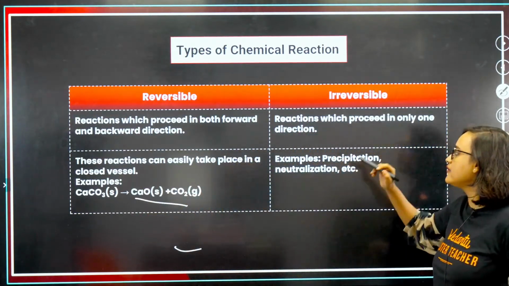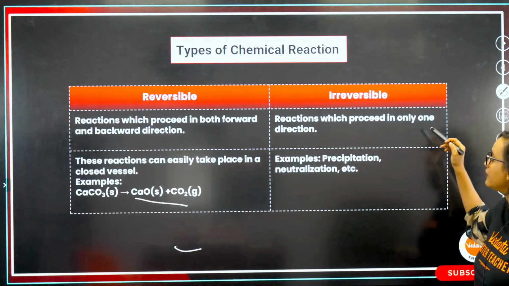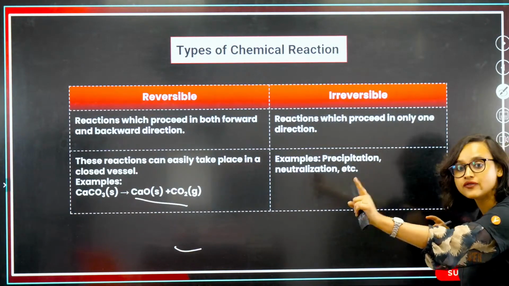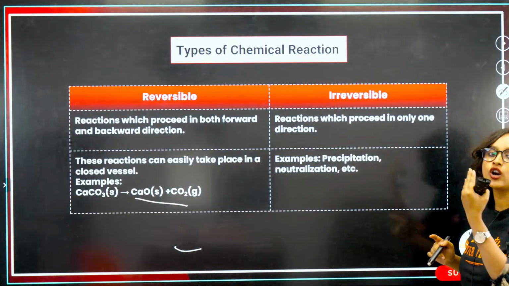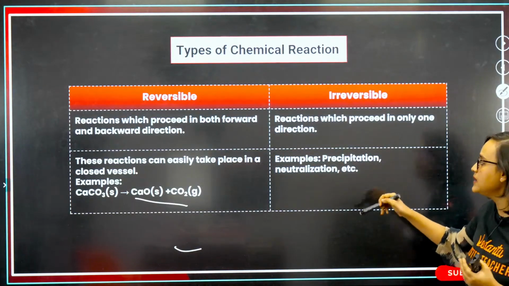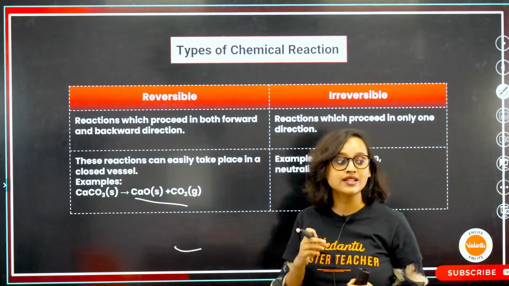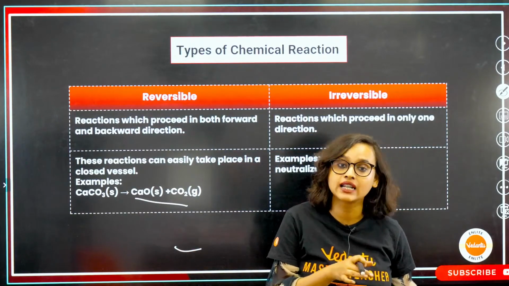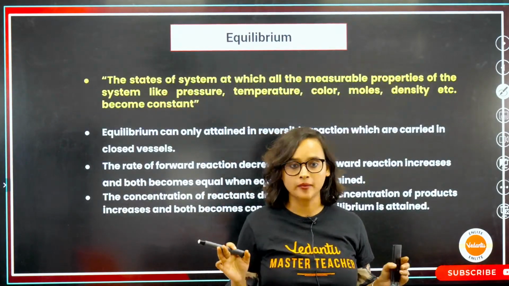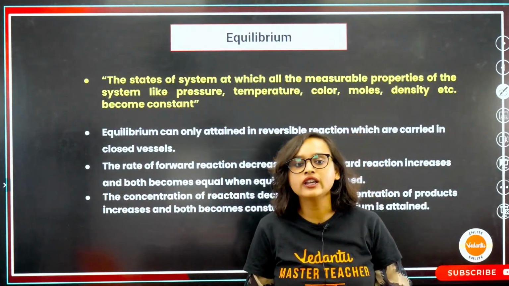But in case of an irreversible reaction, the reaction which has happened once, if it has proceeded once, it will not come back again. So the examples are precipitation, neutralization. Once it has neutralized, you can't bring back the acid and the base from it, right? That cannot happen. Now let's talk about the equilibrium.